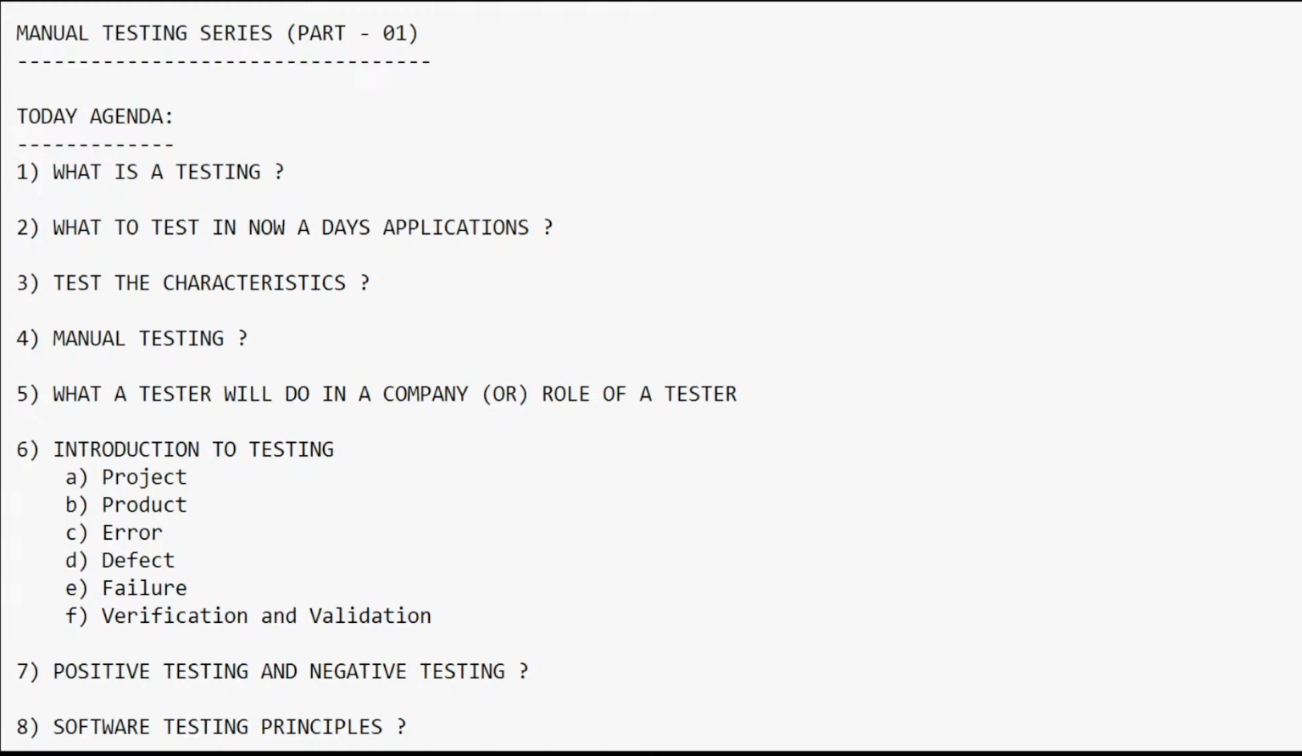Guys, are you able to understand what I am telling? Please respond in the live chat. Till now, everything is clear: what testing is, some real-time examples, and what kind of applications we are going to test as a tester before the product goes live, where the end user can use it in the live environment.